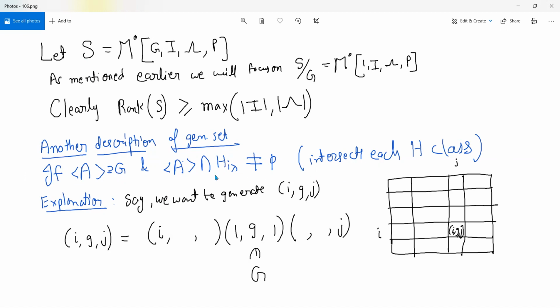Now you can try to prove this. You assume that A can generate G and intersect every edge class.